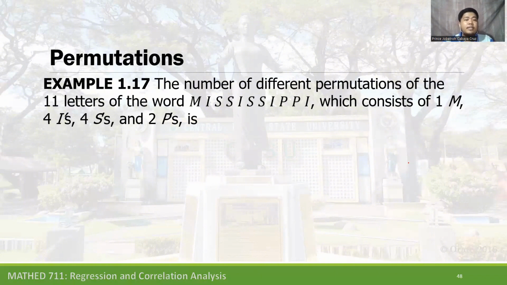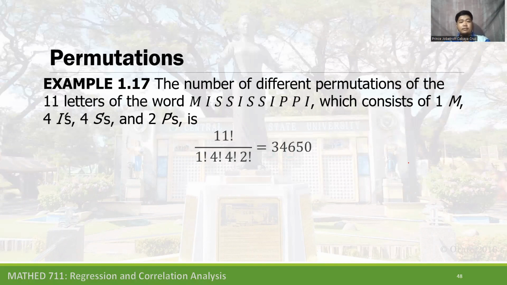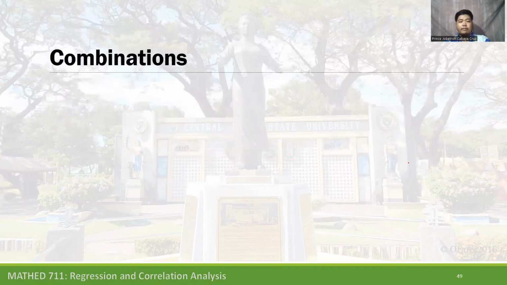Another example: the number of different permutations of the 11 letters of the word Mississippi, which consists of 1 M, 4 I's, 4 S's, and 2 P's, is 11 factorial divided by 1 factorial times 4 factorial times 4 factorial times 2 factorial, which is 34,650.